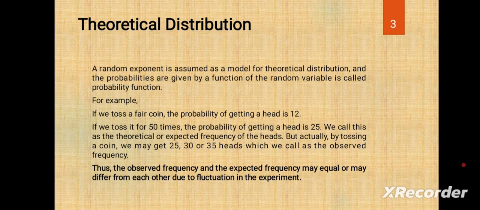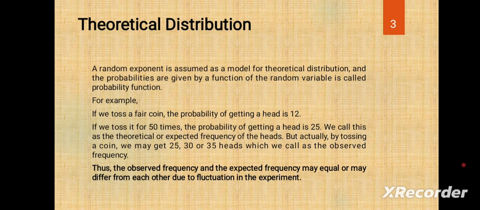Once again, for example, we are taking a 1 rupee coin. One toss gives head or tail; if we get a head, that is a success. Now we toss 50 times. Out of the 50 tosses, we expect 25 heads, and that is called the expected frequency.